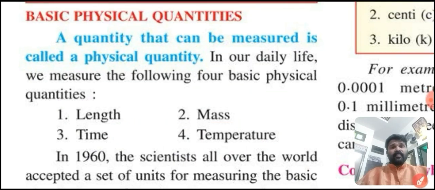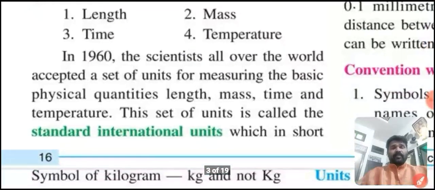In 1960, scientists all over the world accepted a set of units for measuring the basic physical quantities: length, mass, time and temperature.